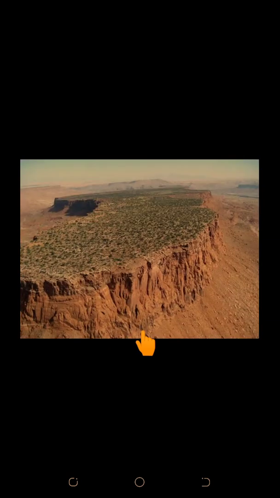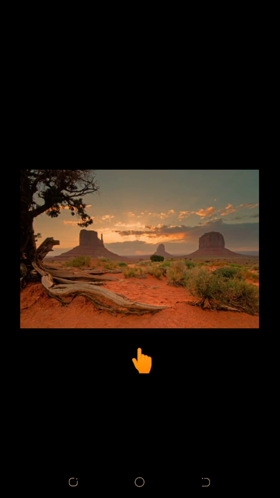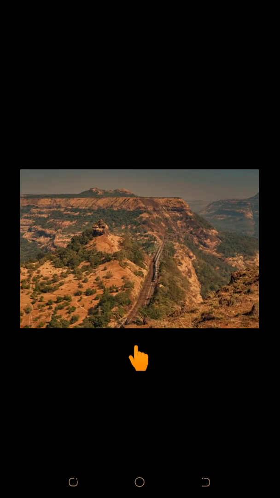A plateau is an elevated flat land. It is a flat, tableland standing above the surrounding area. A plateau may have one or more sides with steep slopes. The height of plateaus often varies from few hundred meters to several thousand meters. Plateaus, like mountains, may be young or old.